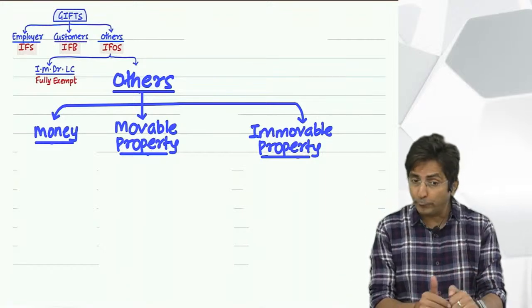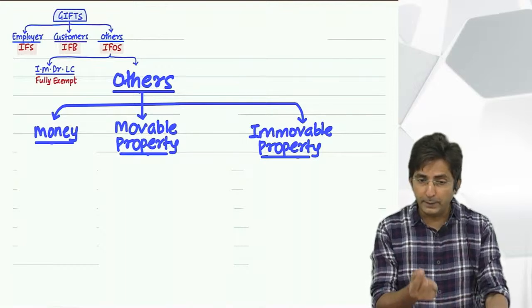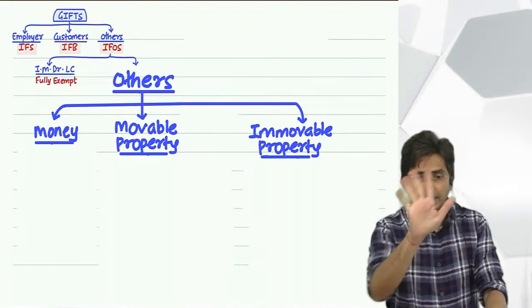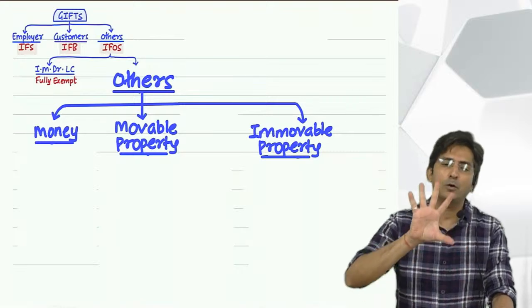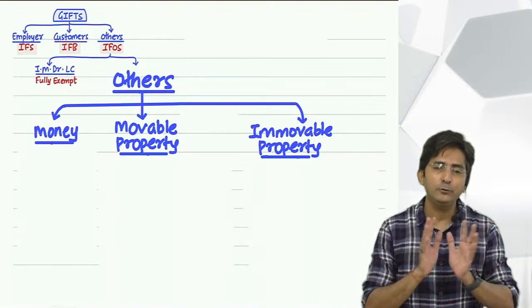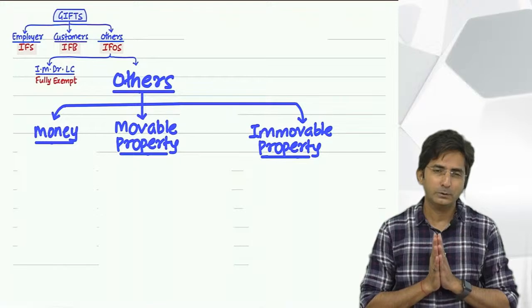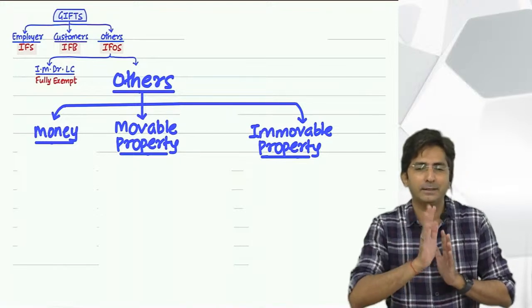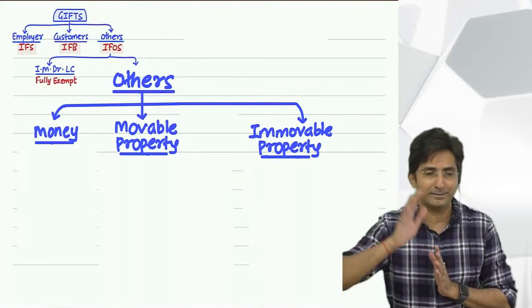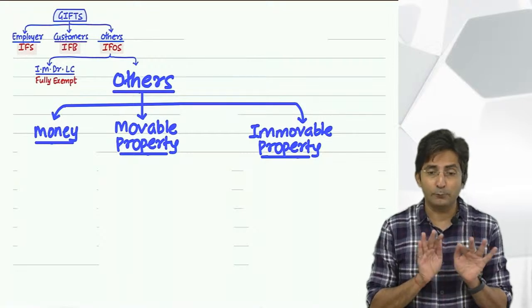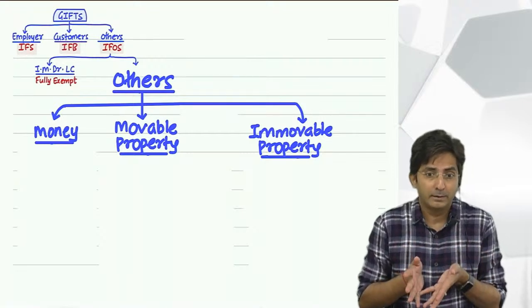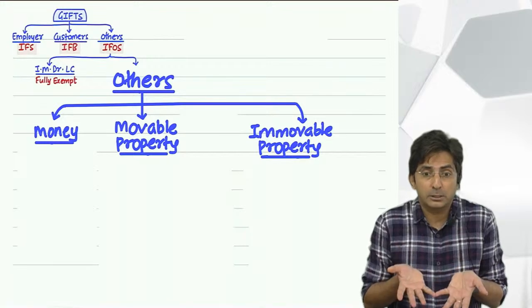If it is above 50,000, even if it is just 1 rupee above, taxable. In such a case, if someone is giving you a gift of 51,000, you say, I respect your gift, but give me only 50. Take your 1,000 back. Because instead of 50, if he is giving you 51, it will become fully taxable.